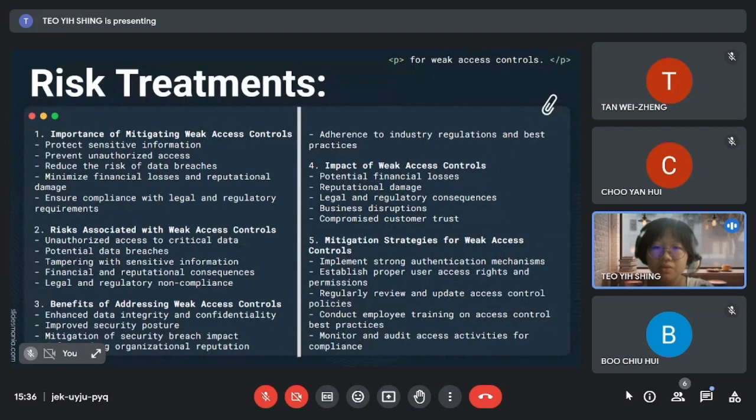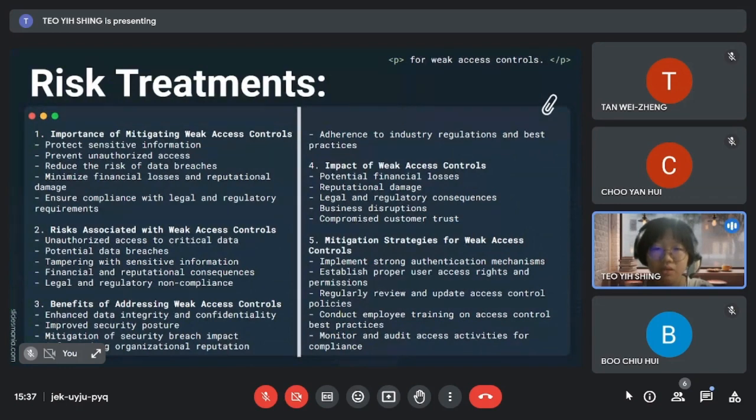Mitigating weak access controls is crucial to protect sensitive information, prevent unauthorized access, and reduce the risk of data breaches. By implementing strong authentication mechanisms, establishing proper user access rights, and regularly reviewing access control policy, organizations can enhance data integrity and confidentiality. This not only improves their security posture but also mitigates the impact of potential security breaches, safeguarding their reputation and ensuring compliance with legal and regulatory requirements.